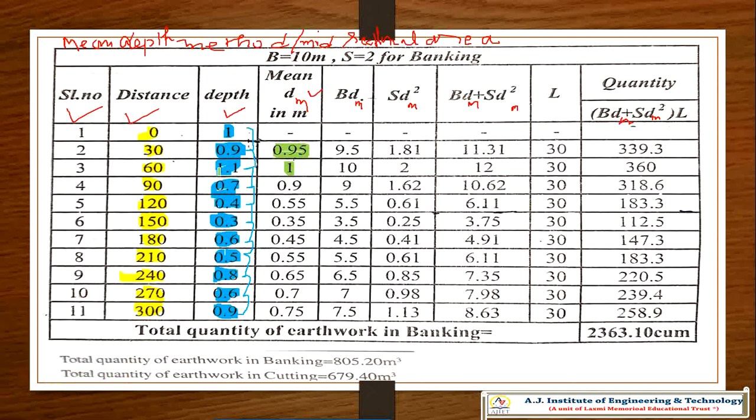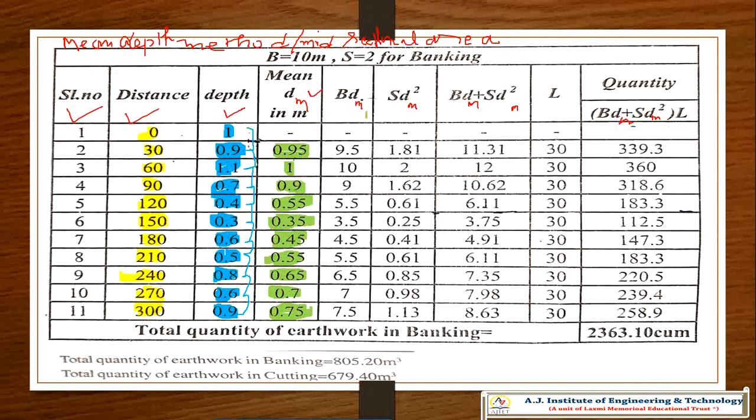Again, 1.1 plus 1.7 divided by 2 is 1.8 divided by 2, 0.9. 0.7 plus 0.4 is 1.1, divided by 2, 0.55. So that becomes 0.35, 0.45, 0.55, 0.65, 0.7, 0.75. This is the depth, the mean of the depth.